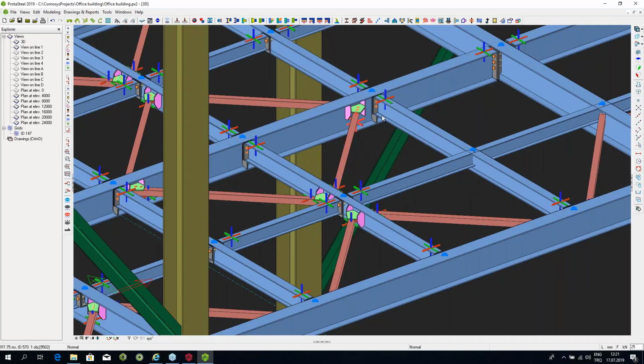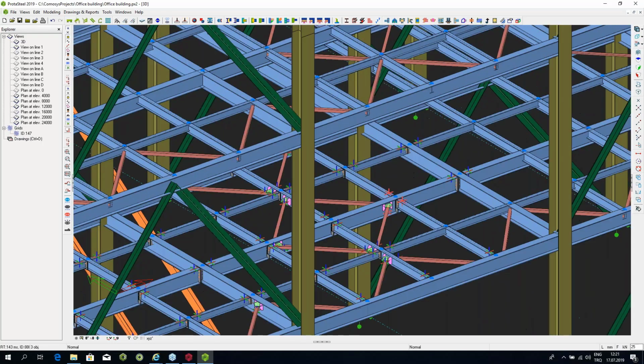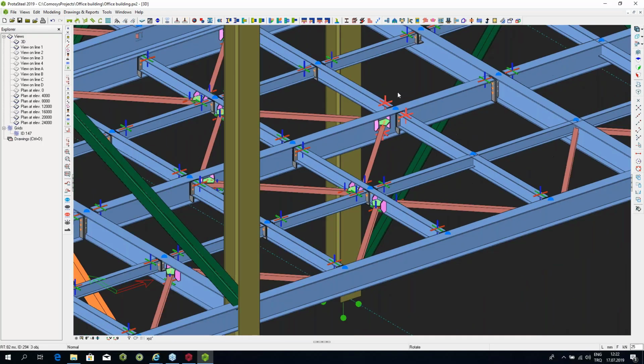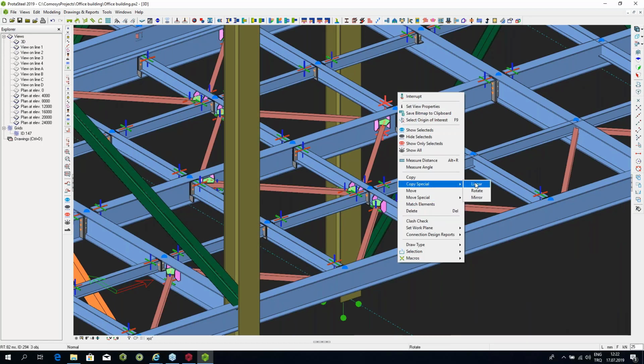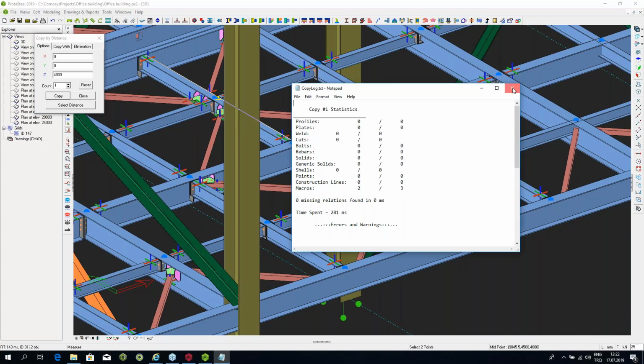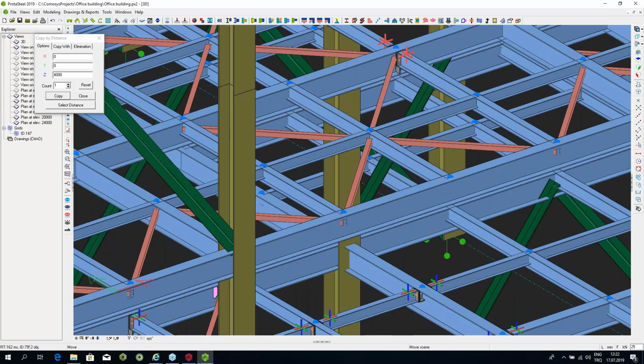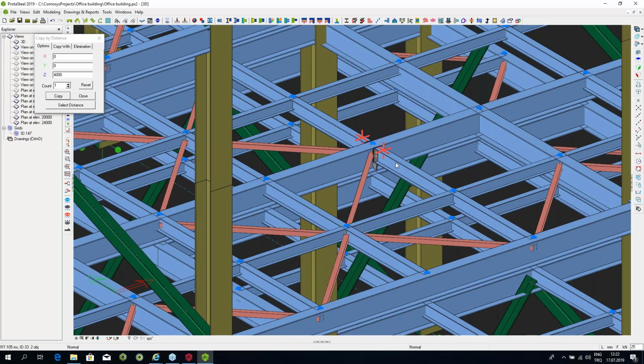So we have these macros over here. For example, there are three connections over here, and the same situation exists on one floor above it. If I just right click and say copy special linear, and say 4,000 millimeters above that, and say copy, it will give me a report. It has found the new places at the top and connected what was exactly the same, and what was different it has not connected. Because they had shifted at the bottom, some of the connections are not made, but whatever it found to be unshifted, those were done automatically.